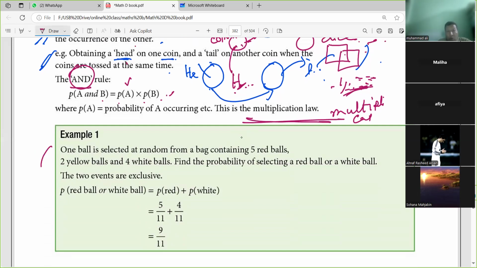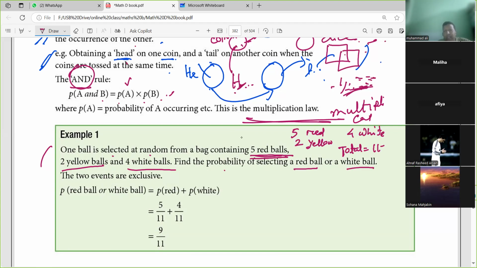One ball is selected at random from a bag containing 5 red balls, 2 yellow balls, and 4 white balls. 5 plus 2 is 7, and the total is 11 balls. Find the probability of selecting a red ball or a white ball.